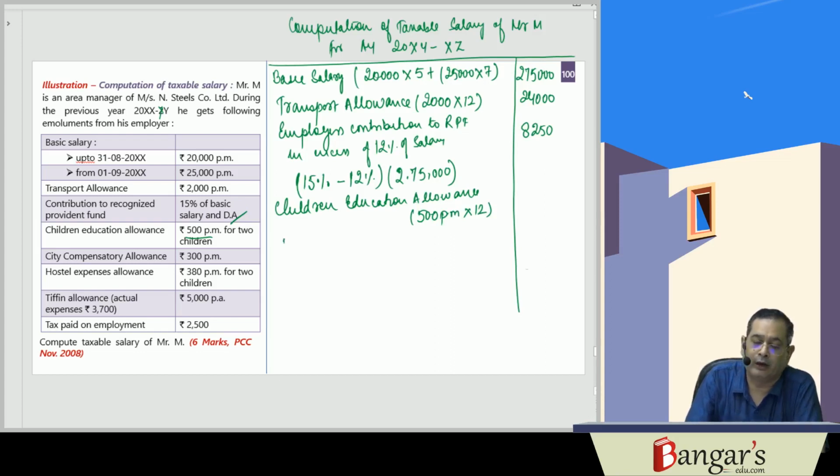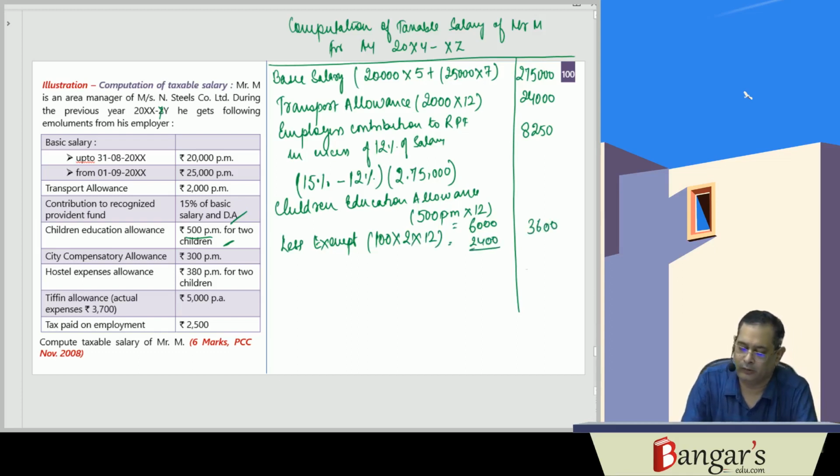If it would have been per child, then 500 into 2 into 12. Less exempt for 2 children. Children education allowance is exempt up to 100 rupees per month per child. So the amount is 6,000 rupees, exempt amount is 2,400 rupees, so taxable amount is 3,600 rupees.